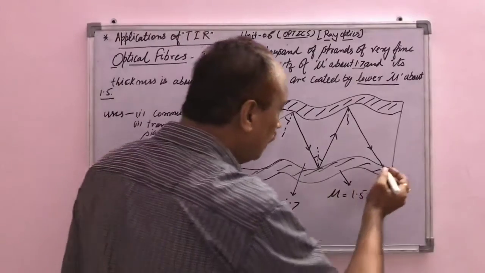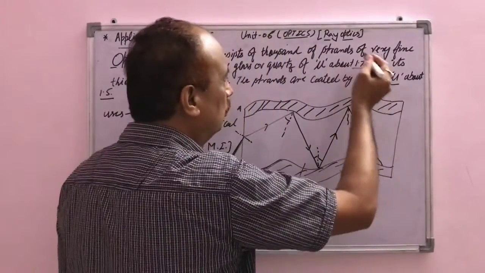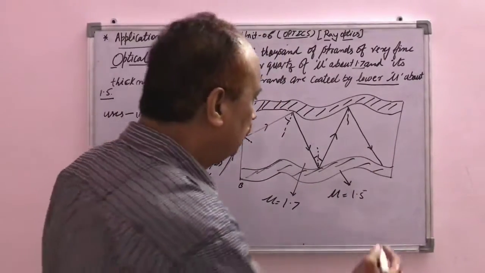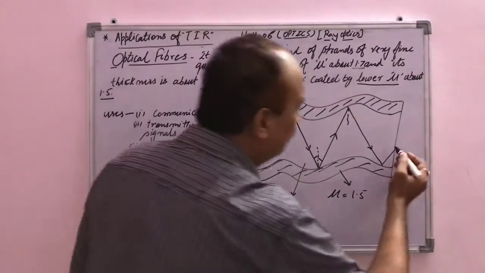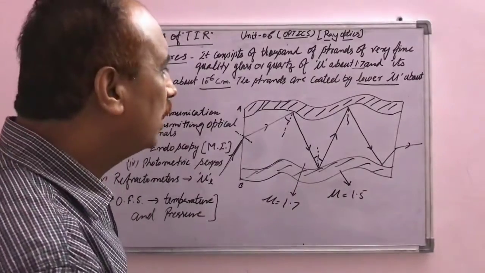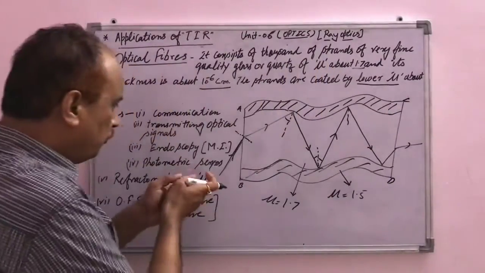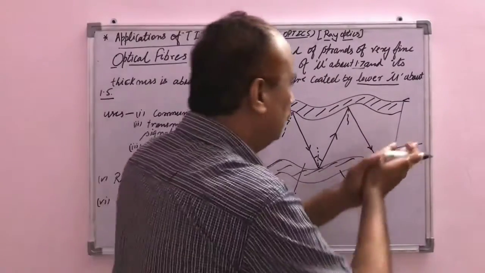So due to the multiple reflection, obeying the phenomenon of total internal reflection, the rays suffer multiple reflection and bend on the surface, and after that the rays come out from the other end, suppose CD of the optical fiber. So from this point AB to CD, the rays are transmitted.